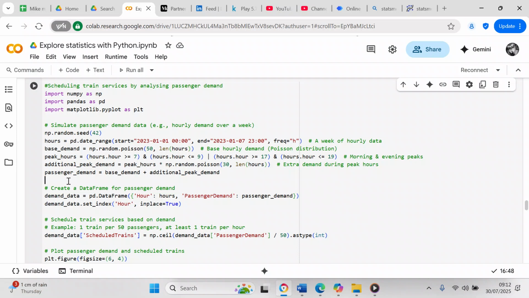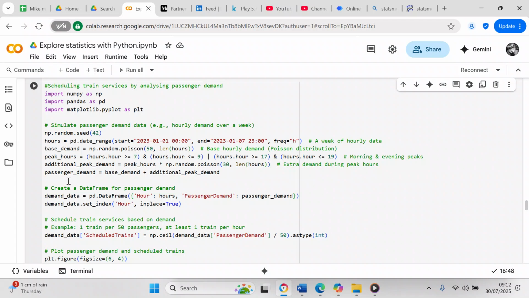And hours equals pd.date_range, brackets, start equals 2023-01-01 00:00, comma, end equals 2023-01-07 23:00, and the frequency is hours. So it's going to be a week of hourly data. Your base demand equals np.random.poisson, so it's going to be a Poisson distribution, brackets 50, comma, len(hours). It's based on hourly demand on a Poisson distribution.